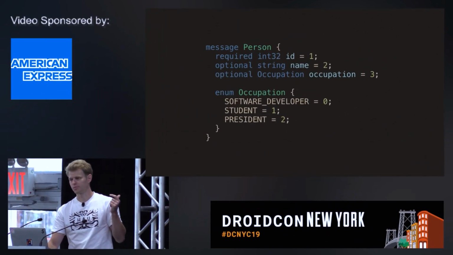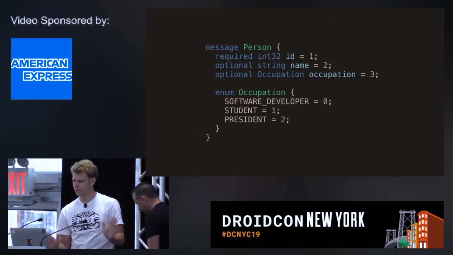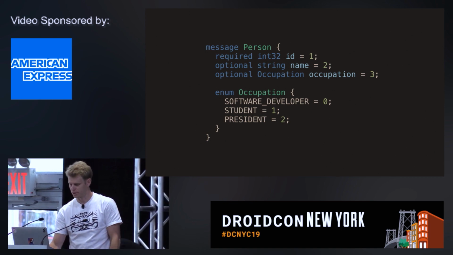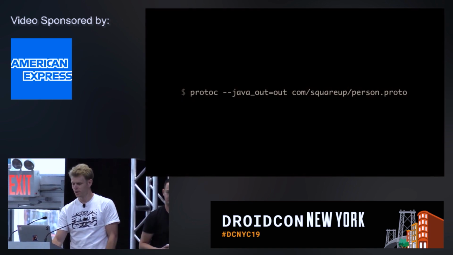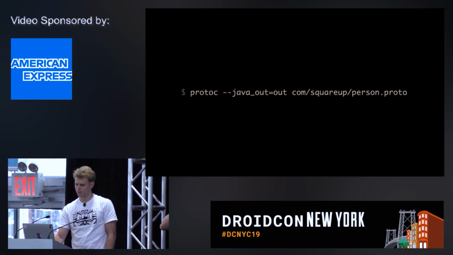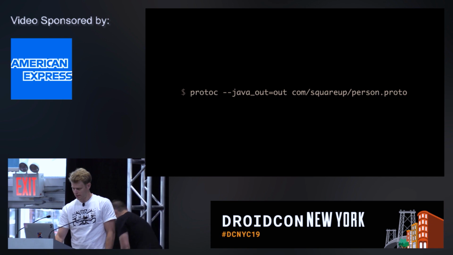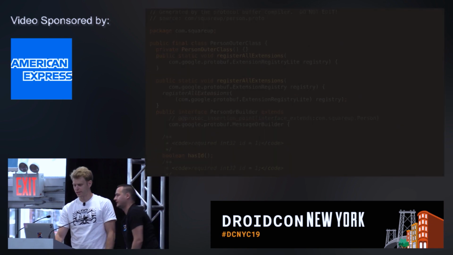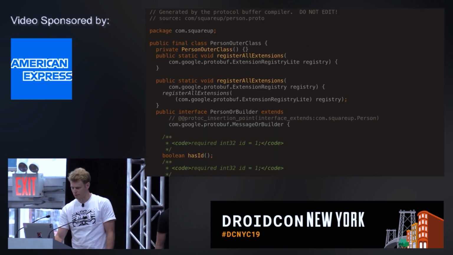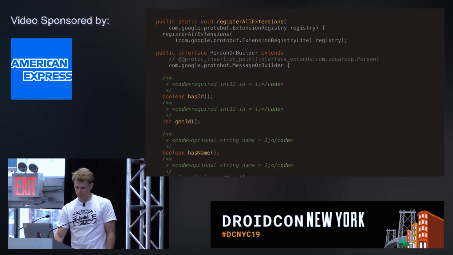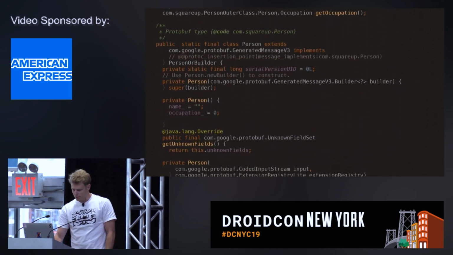So we go back to the same protos that Egor defined, 3 fields, a small enum of 3 values. And we run the Google Protoc generation tool. From this person.proto, we get some PersonOuterClass something. So it does stuff, and we look at the code. There are some interfaces.